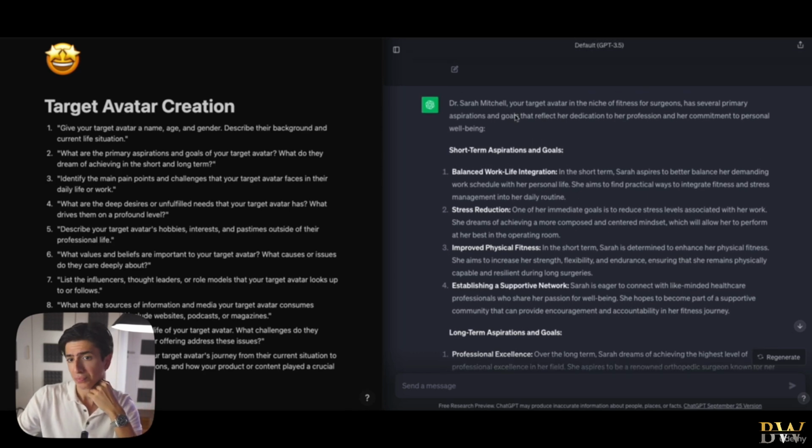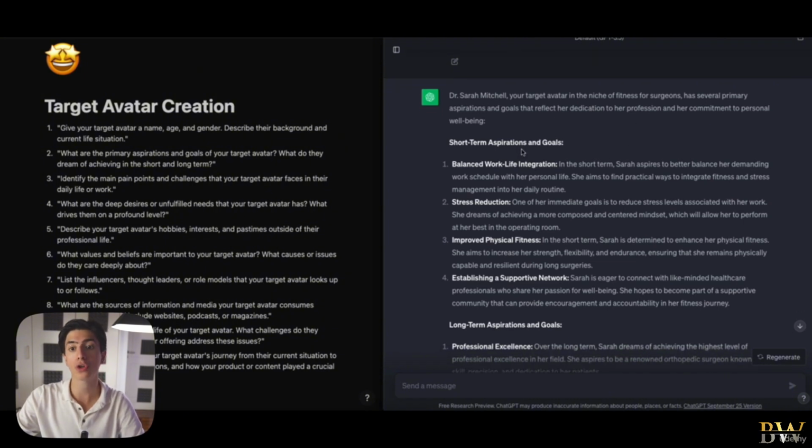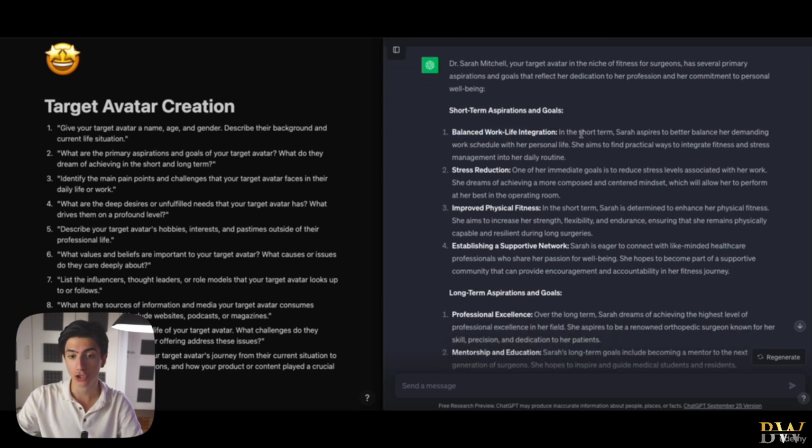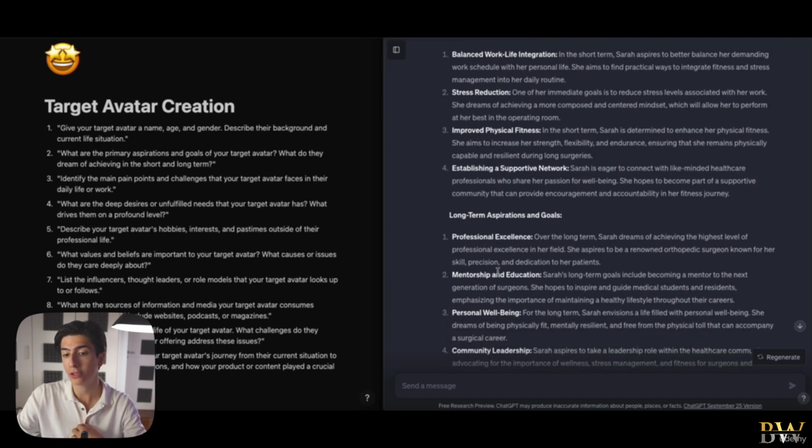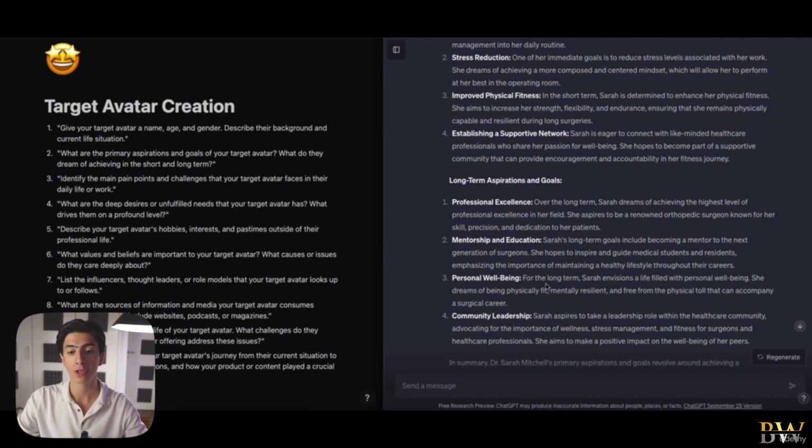So let's see. Your target avatar in the niche of fitness for surgeons has several primary aspirations and goals that reflect her dedication to her profession and her commitment to personal well-being. So some short-term aspirations and goals, for example, are balanced work and life integration, stress reduction, improved physical fitness, right? Establishing a supportive network. So those are some things that she wants to achieve. Now, some long-term aspirations are professional excellence, mentorship and education, personal well-being, community leadership.